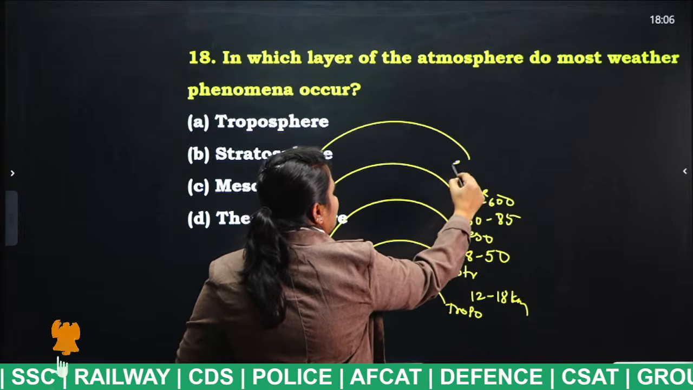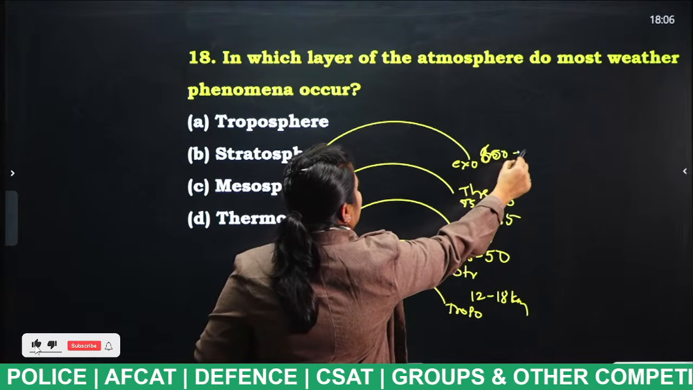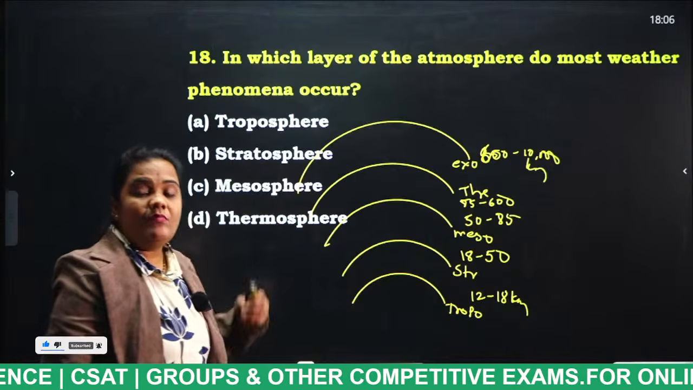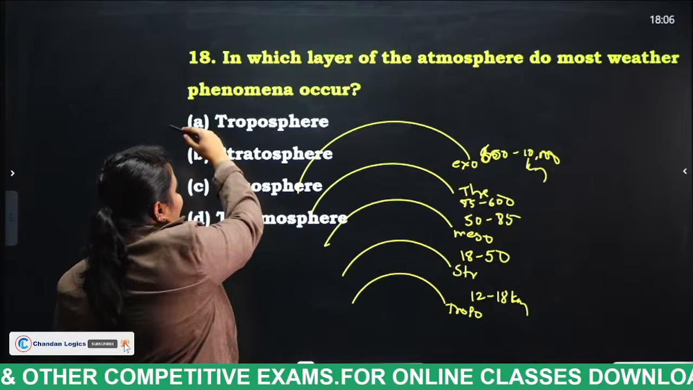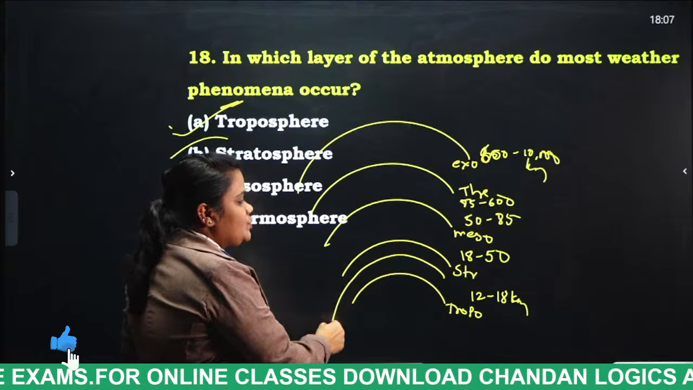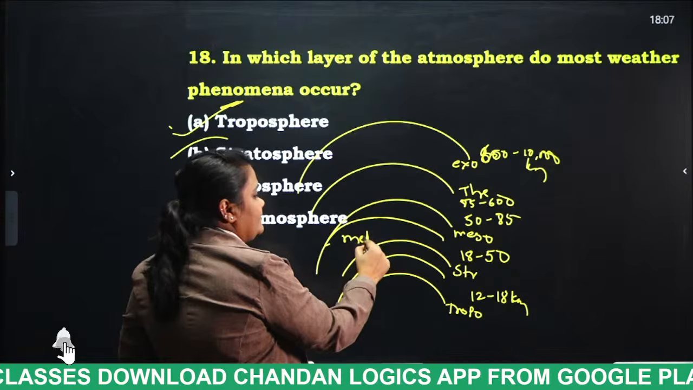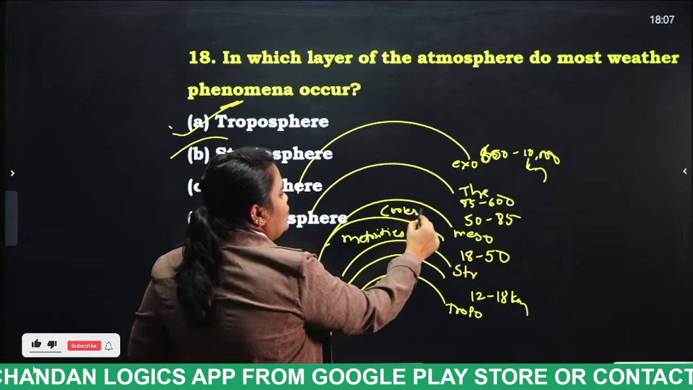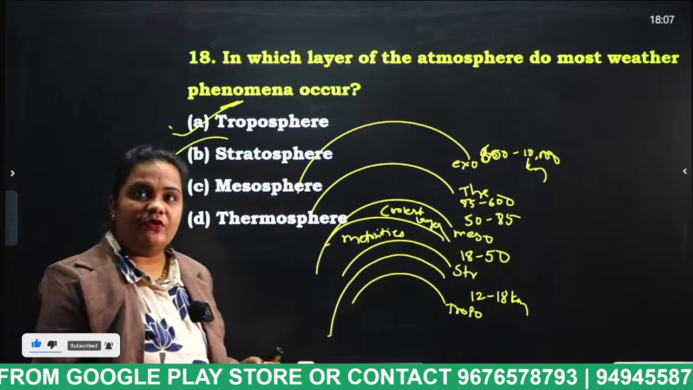And finally, exosphere. This exosphere will be from 600 to 10,000 kilometers. Okay, so almost all the weather changes take place in which layer, students? Troposphere. Very good. Okay, and the ozone layer is present in the stratosphere. Meteoroids are present in the mesosphere, and it is the coolest layer. The coolest layer is considered as what, student? Mesosphere. Okay, very good.